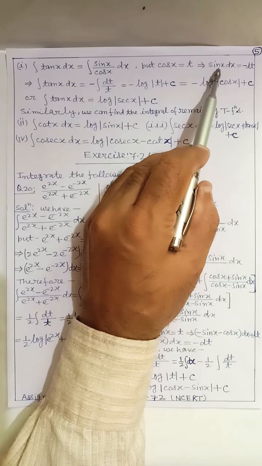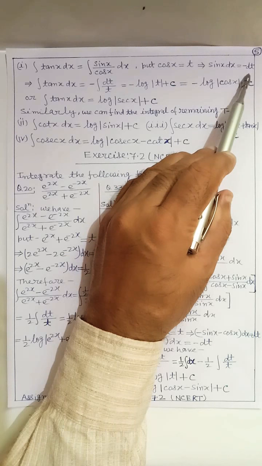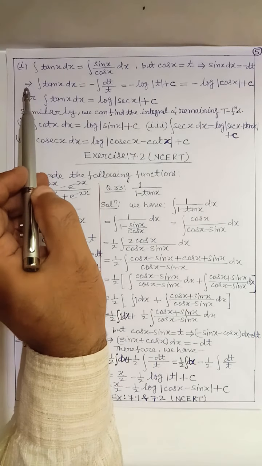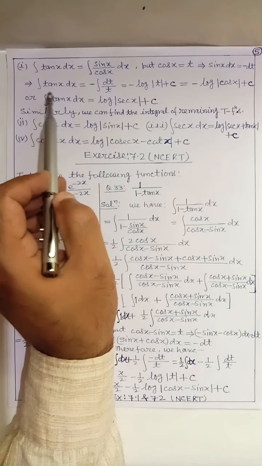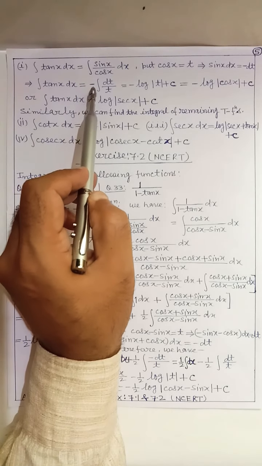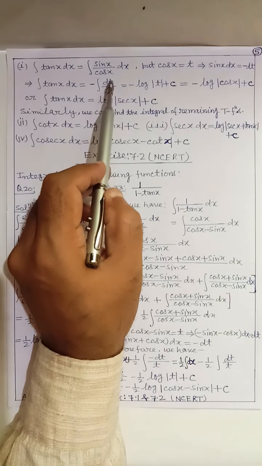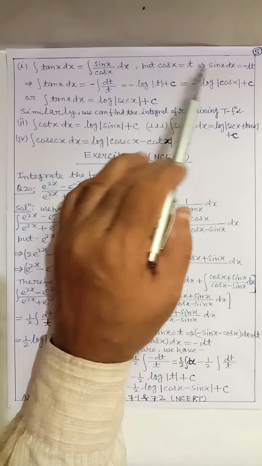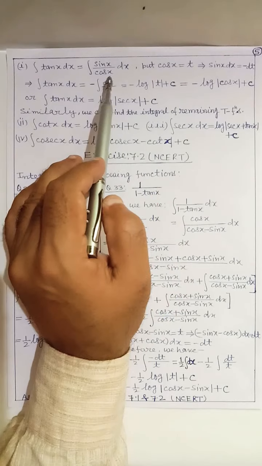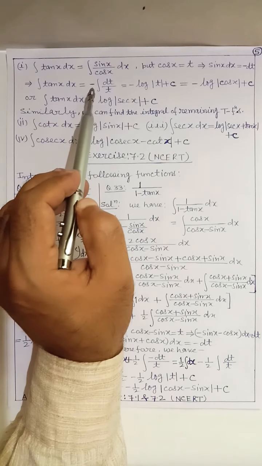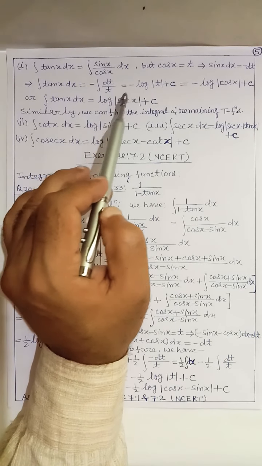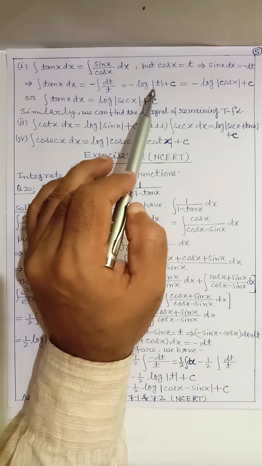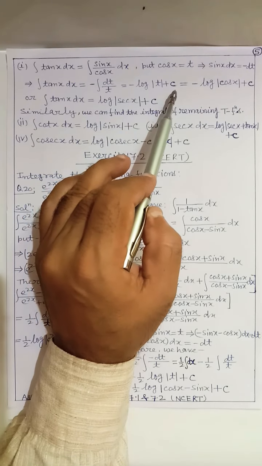We get sin x dx equal to minus dt, which implies that integral of tan x dx equal to minus integral of dt by t. Here sin x dx is minus dt and cos x is t. So minus integral of dt by t, and this is equal to minus log of mod t plus c.